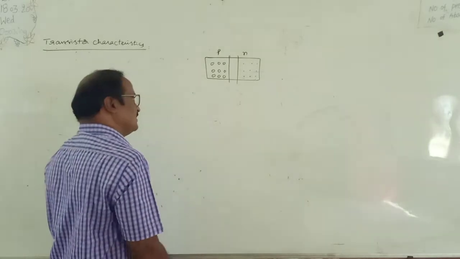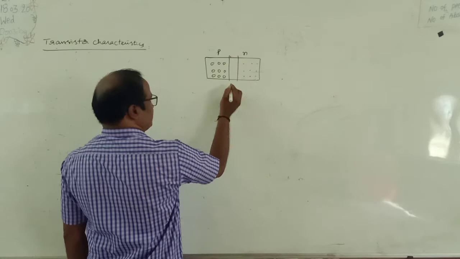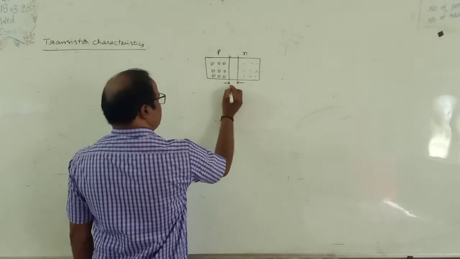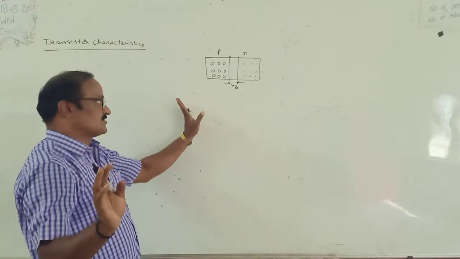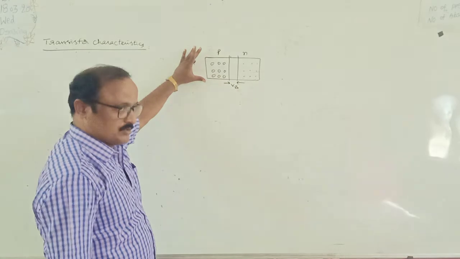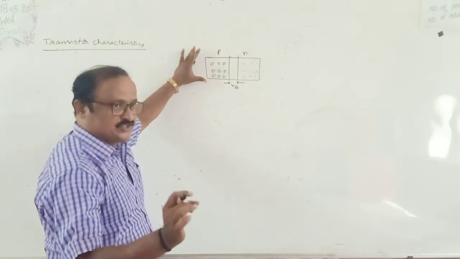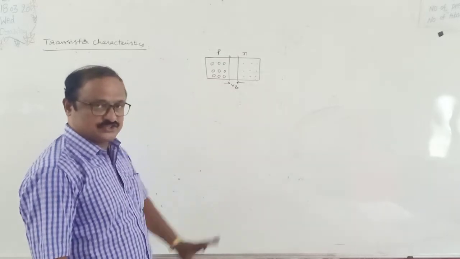Suppose this is the depletion layer, the chargeless region, and the barrier potential between these two terminals is VB. Clearly observe, my dear students, without any basic idea about the PN junction diode, we can't understand the construction and working of transistors and also their characteristics.